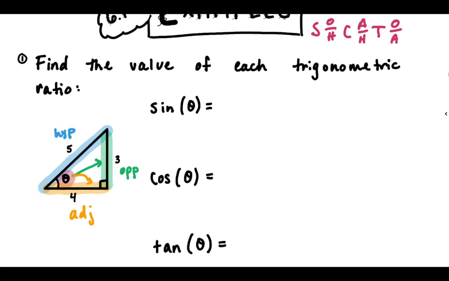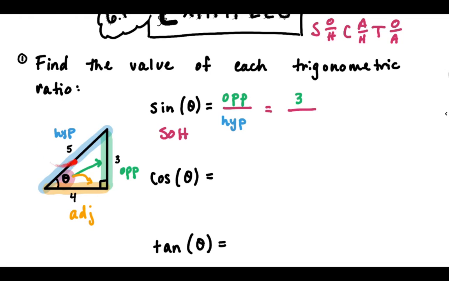All right, so now that we have our triangle labeled, we can start finding the values of sine, cosine, and tangent for this angle. Sine, that's SO in SOHCAHTOA, right? So sine is the opposite side over the hypotenuse. Opposite side for this triangle is 3, so where I see opposite, I'm just going to put 3.